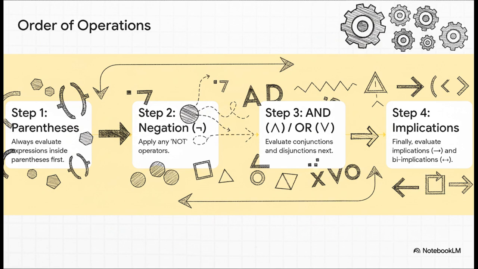We always start with anything inside parentheses. Then we apply any negations. After that comes our ands and ors, and finally we tackle the implications and biimplications.